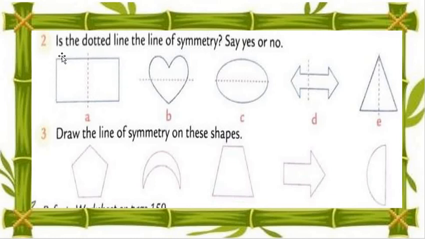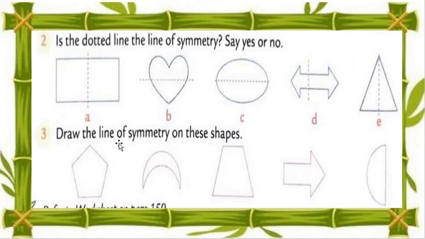See this, both parts are the same. See this, both sides. Yes, my dear students, both sides are equal, so we say yes, symmetrical. Here the heart is not the same, so no, non-symmetrical. Then here is the oval, yes. Here is the arrow, no. Triangle, yes. Understood? Write this yes or no answer in your textbook, my dear students.